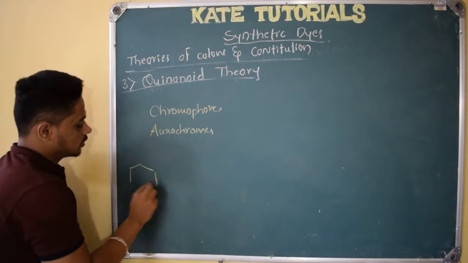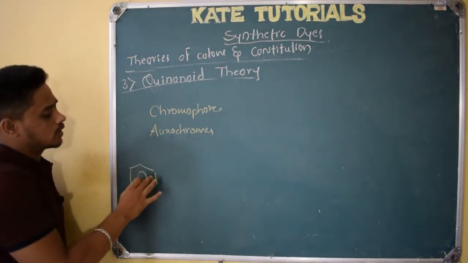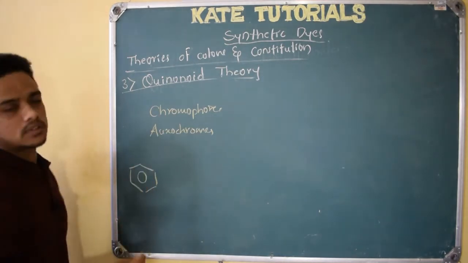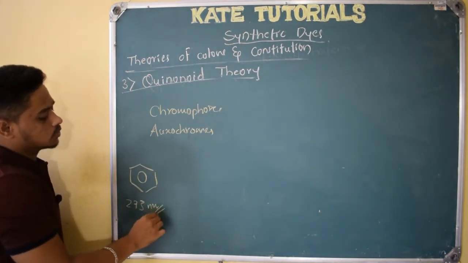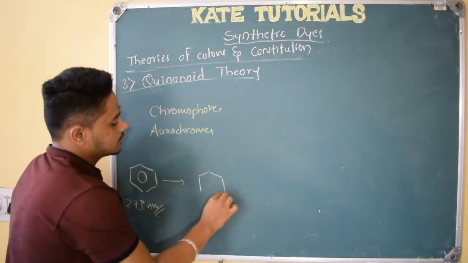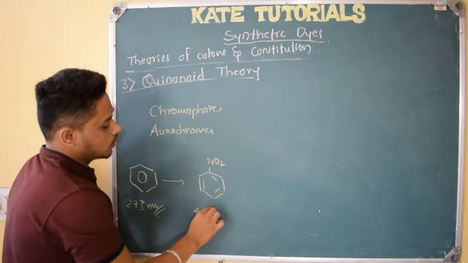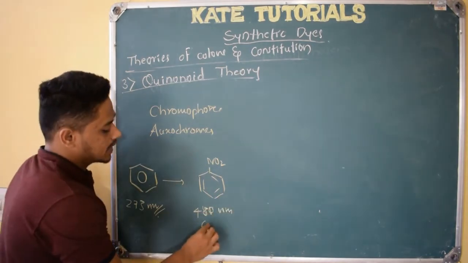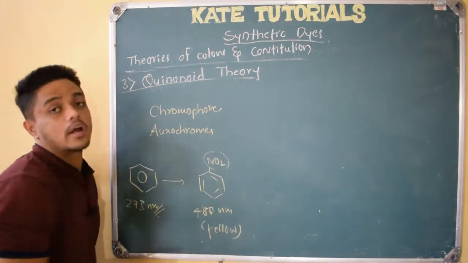Only a simple word. So see here, this is benzene. Benzene is colorless. Why is it colorless? Because it has only pi bonds. Conjugated pi bonds are there, but those are not strong chromophores. As I have told, it absorbs at 273 nanometers, so it will be colorless. To this I will add a chromophore. So what happens? A bathochromic shift happens. It becomes pale yellow because it absorbs around 450 nanometers. So it absorbs violet light and appears pale yellow. It is because of this chromophore.